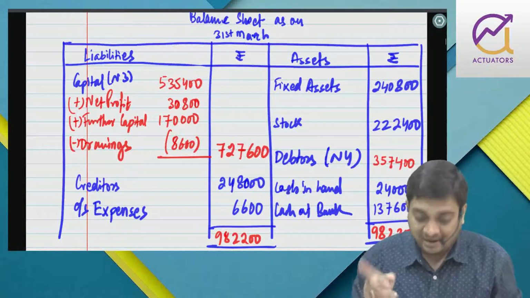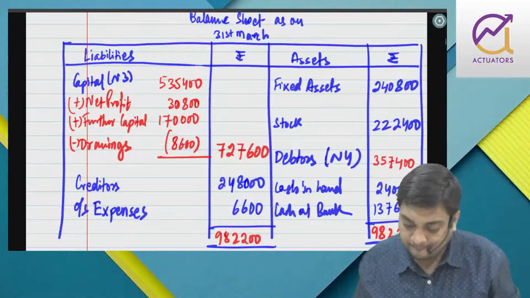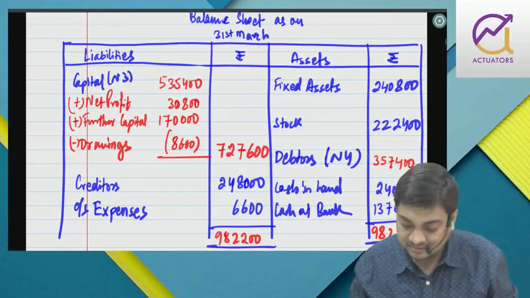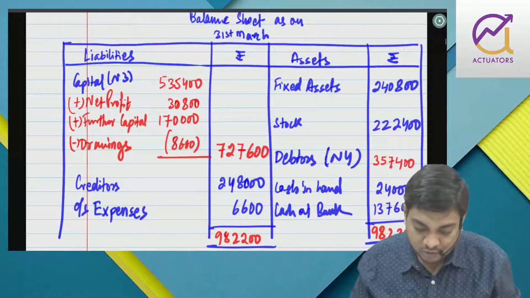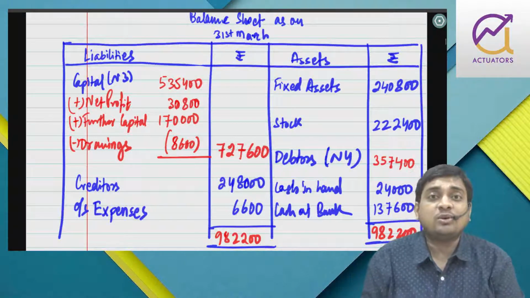Cash withdrawn from bank, so cash again will increase, plus 184,800. And then cash sales 92,000, so plus 92,000. So you can see that 24,000 closing balance you will get.